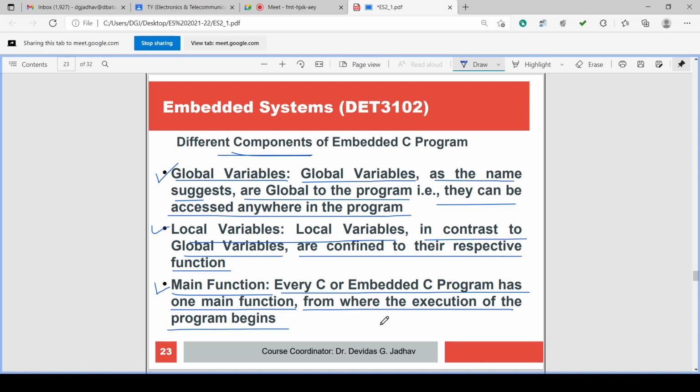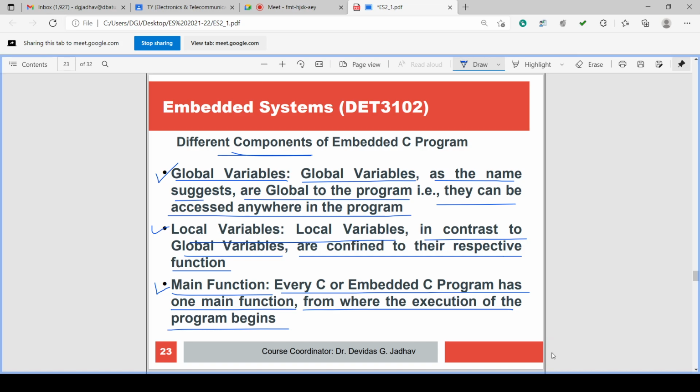Execution of the program begins in the main function. Every C and embedded C program has one main function from where the execution begins. So the main function is the actual function, and some other sub programs are there, the defined functions. But the main function is the main program of the embedded C.